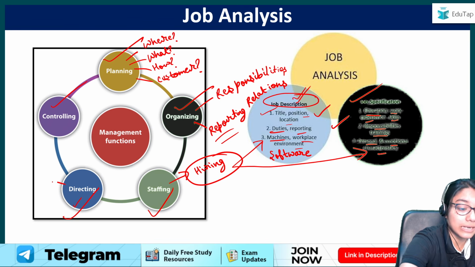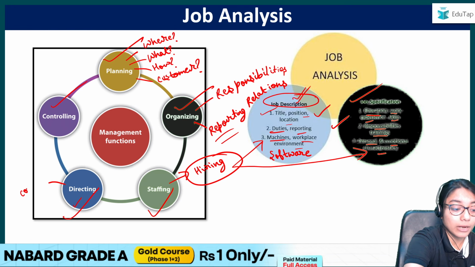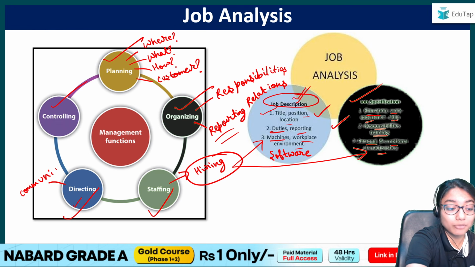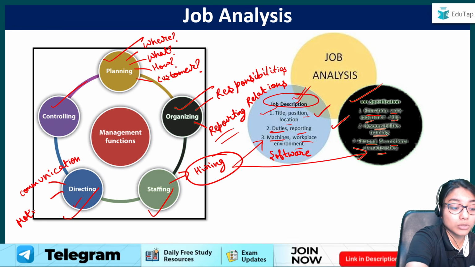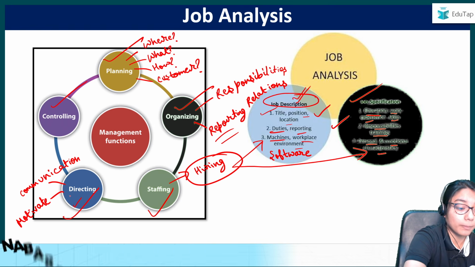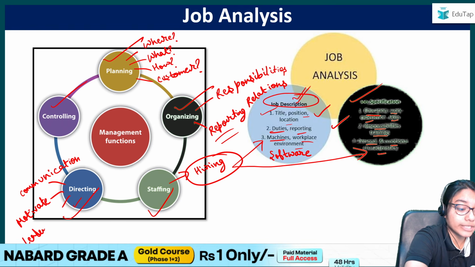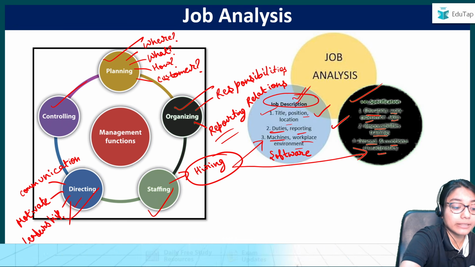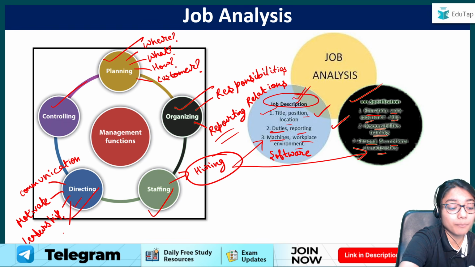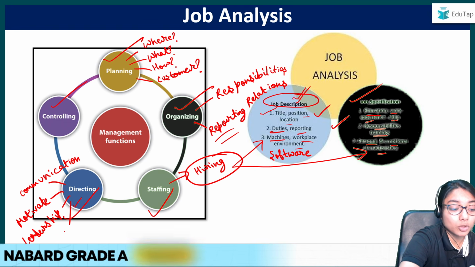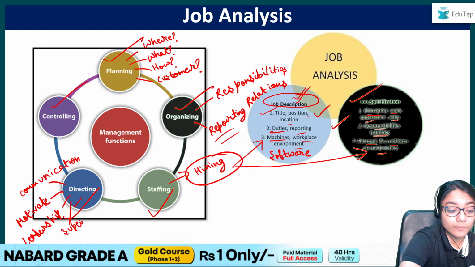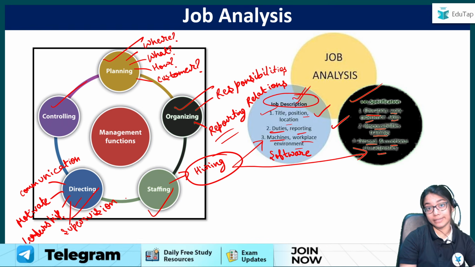So what did we see? What happens in directing? We are talking about communication, that I have to communicate what all needs to be done. I'll have to motivate you so that you keep on doing the work properly. There must be good leadership, a leader who will guide you on what all to be done. And there is going to be supervision. So these are what is to be happening in directing.